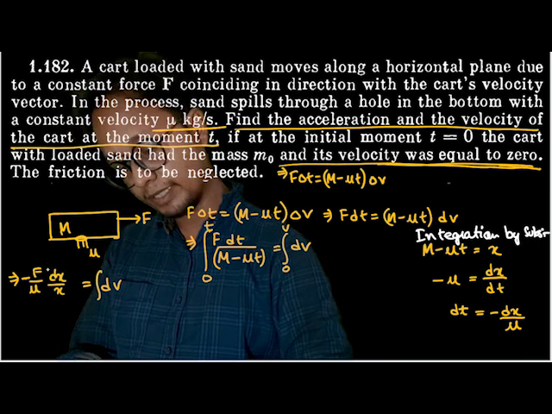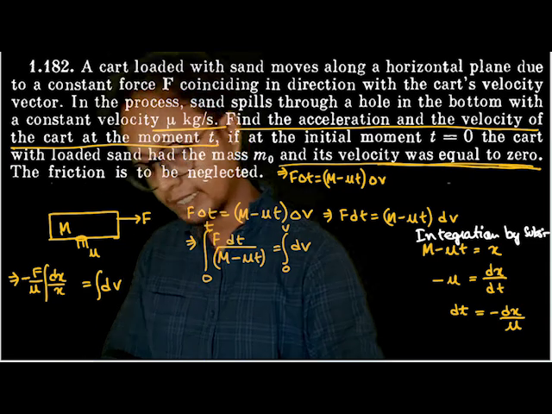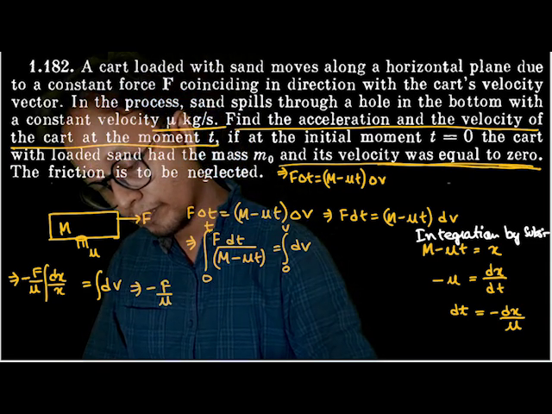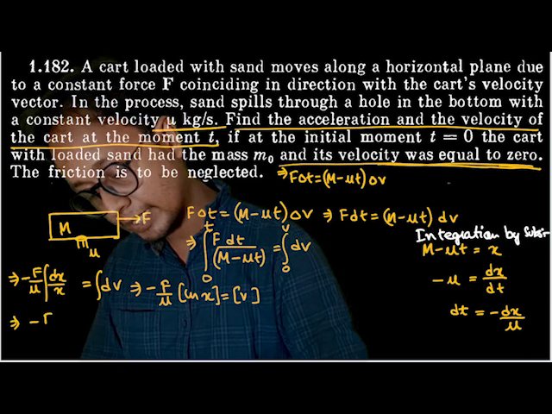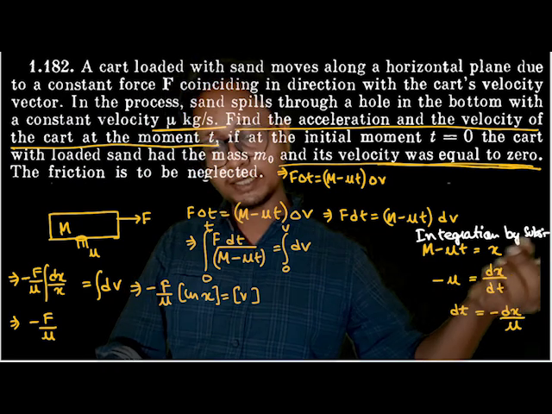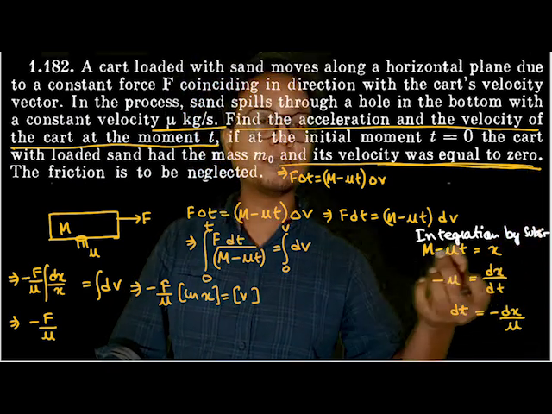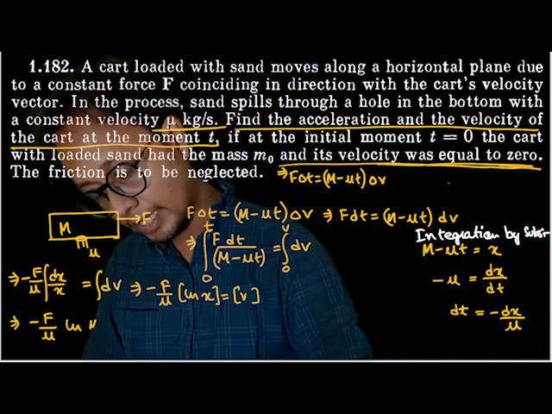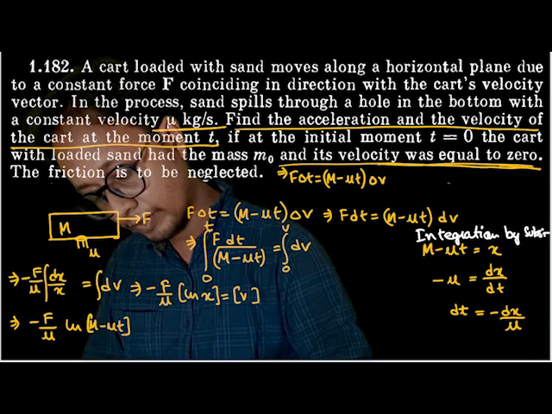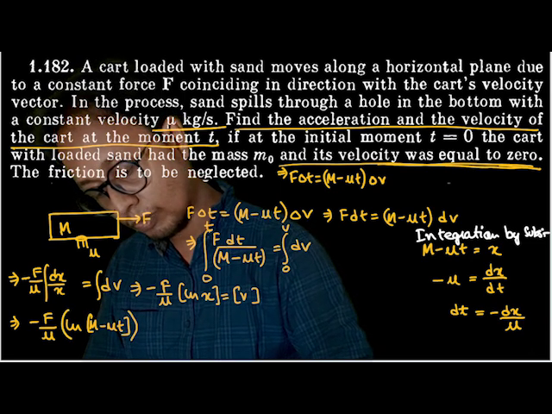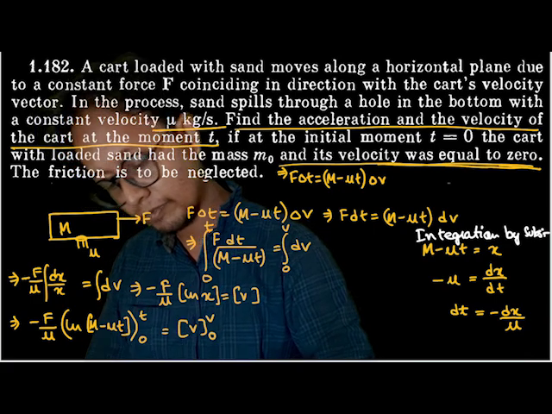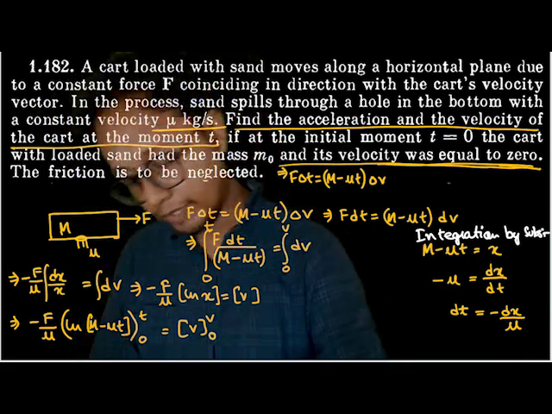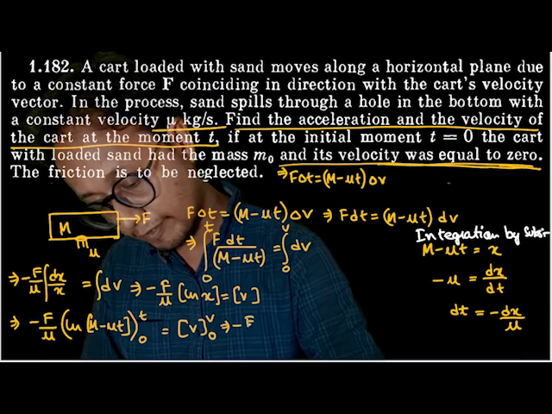And this is nothing but dv. Integration of dx by x is nothing but ln x. So I'll get minus F by mu ln x is equal to v, isn't it? What is the value of x? The value of x is nothing but M minus mu t. So minus F by mu into ln(M minus mu t). The lower limit of t is 0, upper limit of t is t, and the lower limit of velocity is 0, upper limit of velocity is v. So if I put it, it is nothing but minus F by mu.